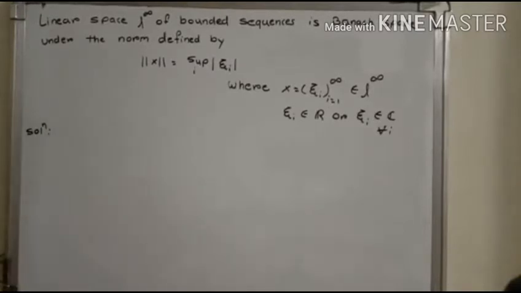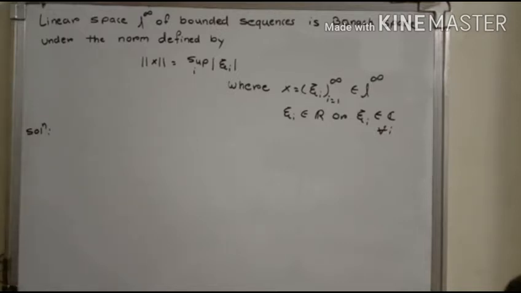Now in this lecture we see that the linear space L infinity of bounded sequences is a Banach space under the norm defined by norm of x equals the supremum of mod of xi I, where the supremum varies over I, where x equals the sequence xi I, I from 1 to infinity, is any element of L infinity, where each coordinate xi I is either real or complex. Now here we have to show that the linear space L infinity is a Banach space.